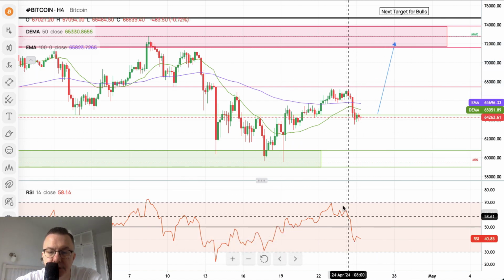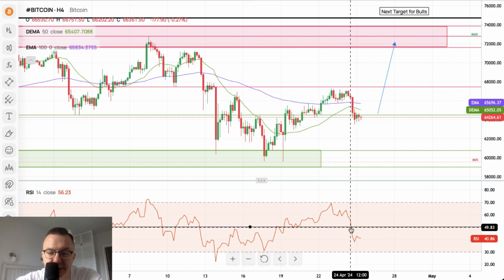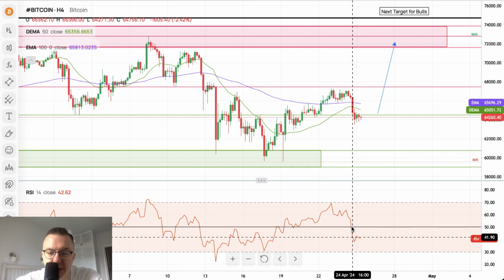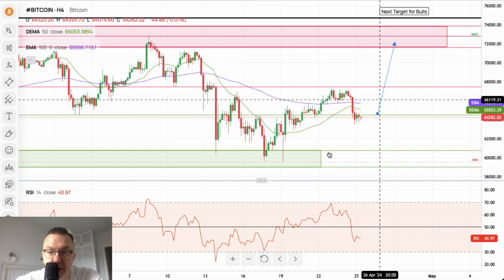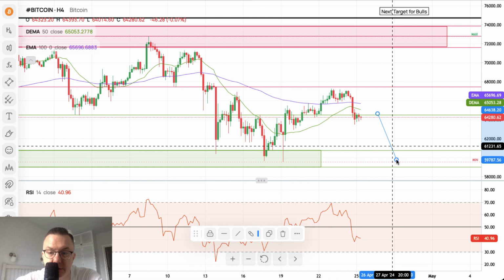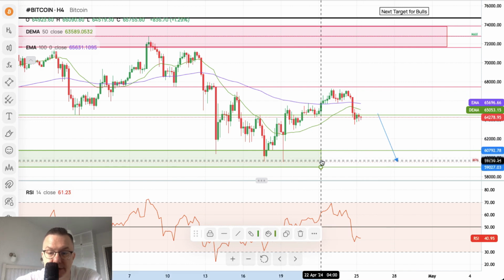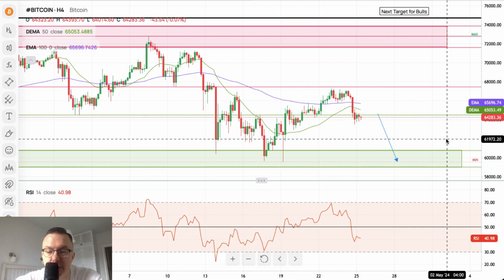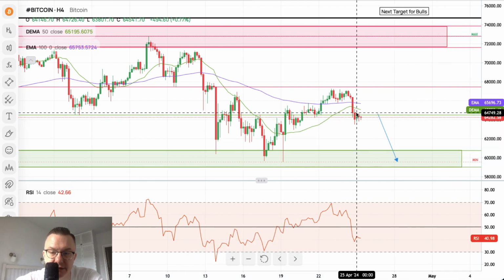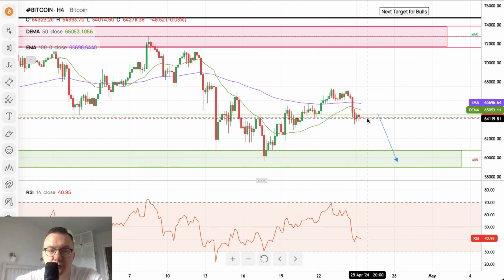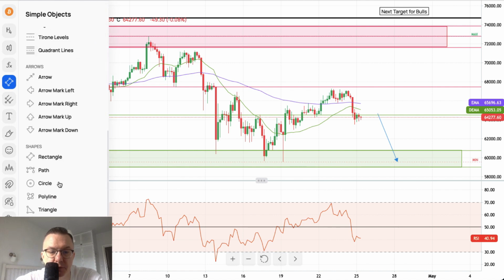However, that scenario was possible only if we stayed in the positive territory. We broke below the level of 50, which is the neutral level. Now we are trading inside the negative territory, and unfortunately it looks like we will continue back towards the demand zone. Again, there is room to the downside on the chart, room to the downside on the RSI. Please be prepared for the downside movement extension.